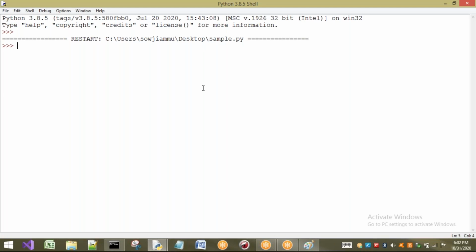Good evening. In the previous session, we have seen the concept of assertion statements. So in today's session, we are going to see about file handling.